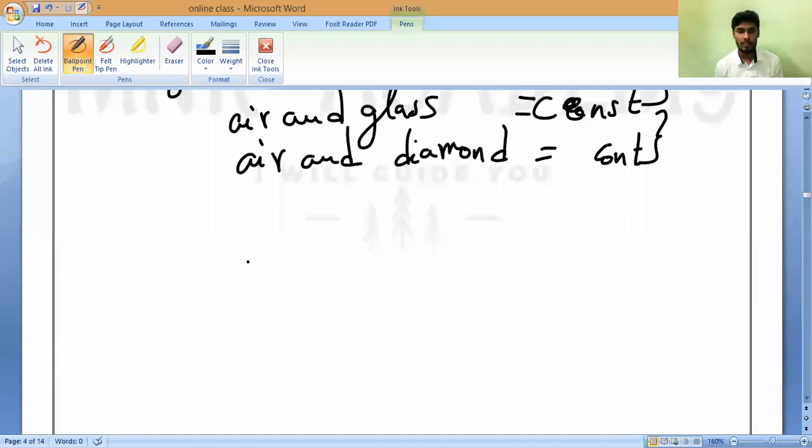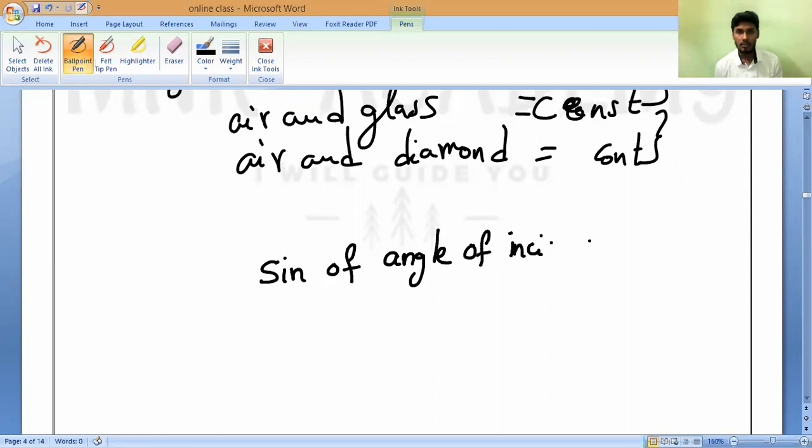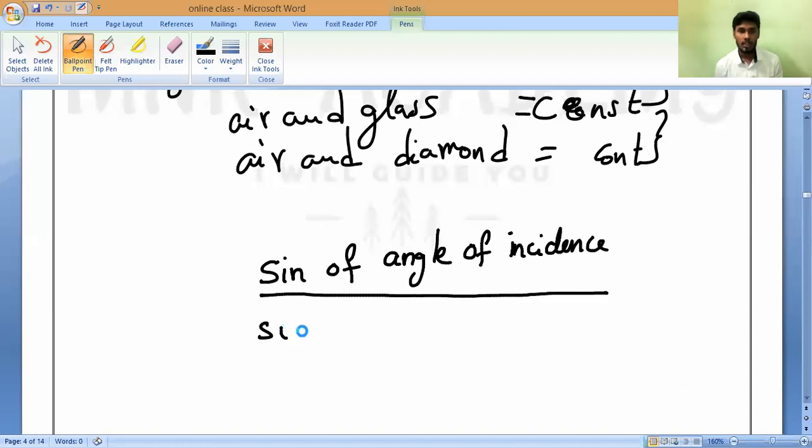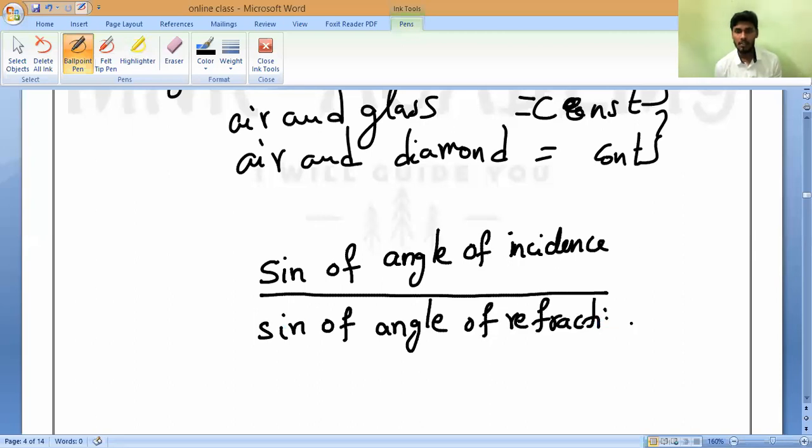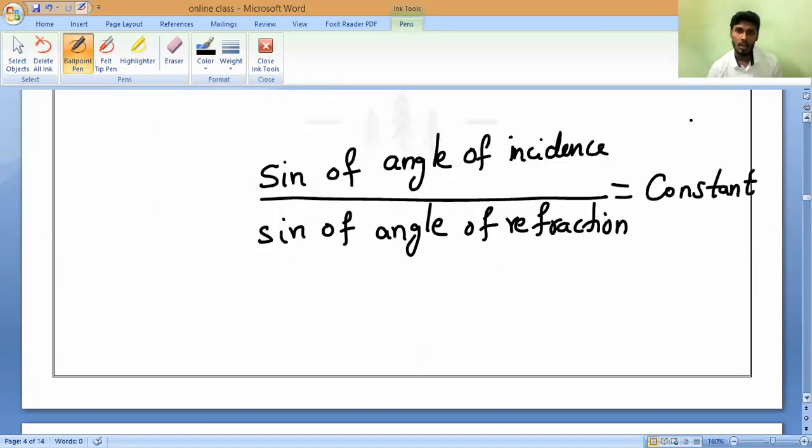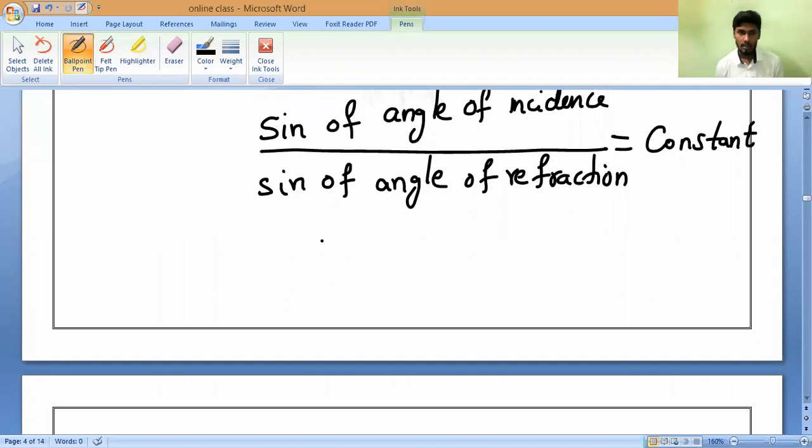The second law of refraction says that the sine of the angle of incidence, all of you should write angle of incidence, divided by the sine of the angle of refraction, is equal to a constant.